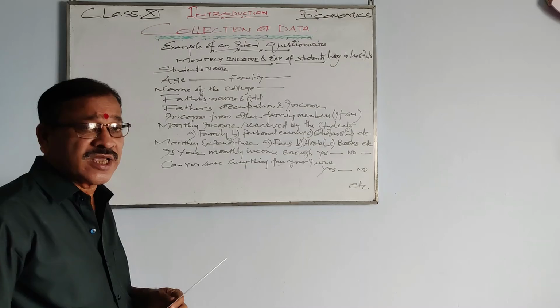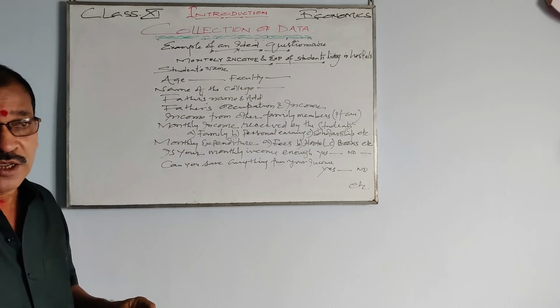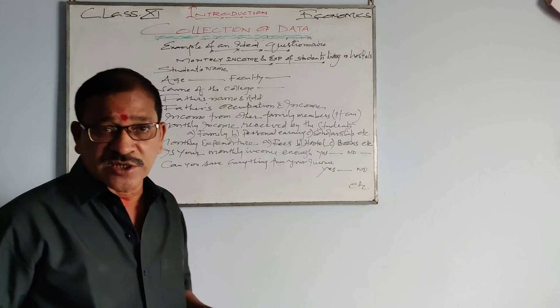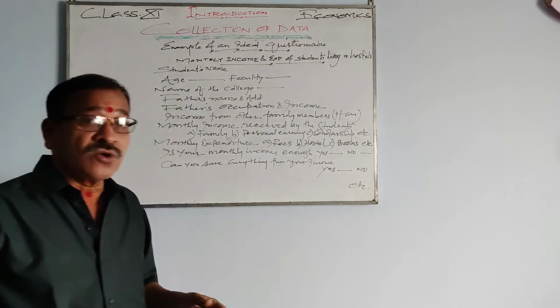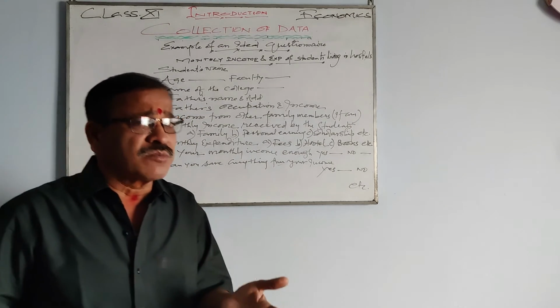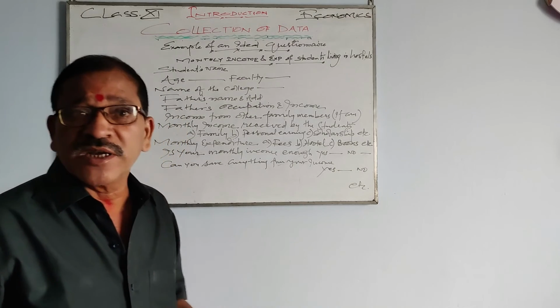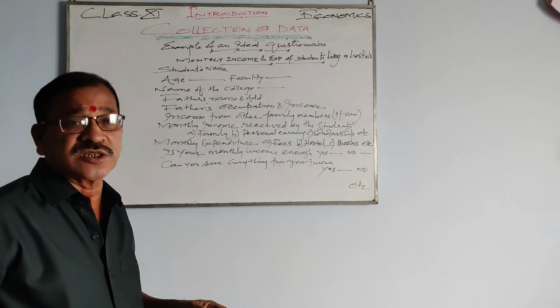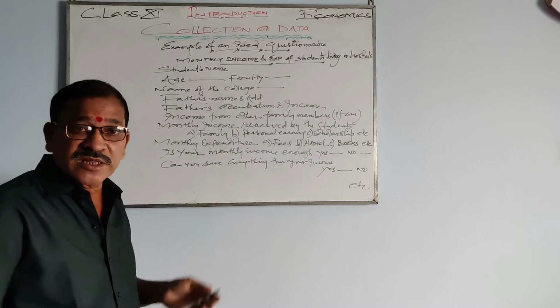One thing I must say: there are five methods of collection of data, like direct personal investigation and indirect oral investigation, and there may be questions related to them. For example, what are the merits and demerits of the personal investigation method? What are the demerits of the mailing method?